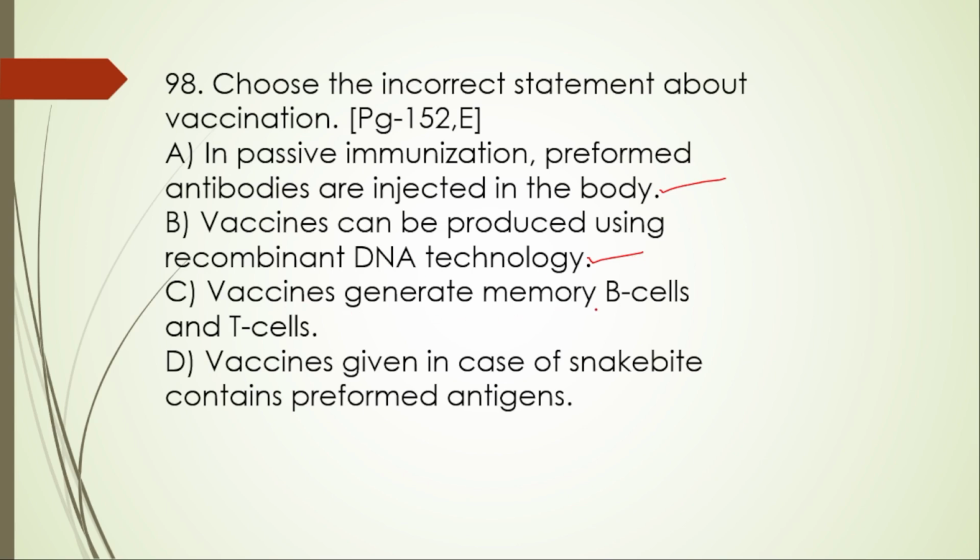Vaccines generate memory B cells and T cells. Yes. Vaccines given in case of snake bite contain preformed antigens. This is wrong. In case of snake bite, the treatment provided is antivenom, which consists of preformed antibodies, not preformed antigens. It's not the antigens, it's the antibodies.